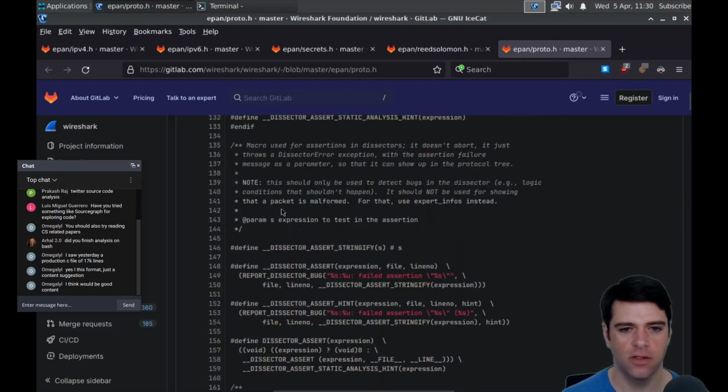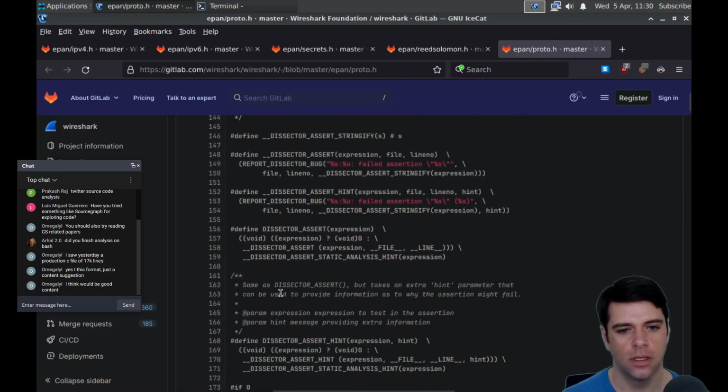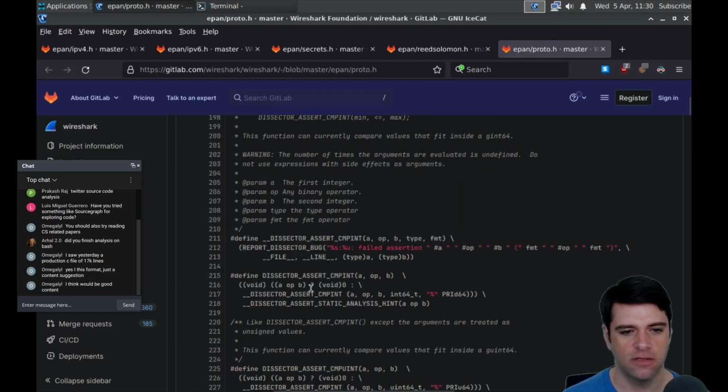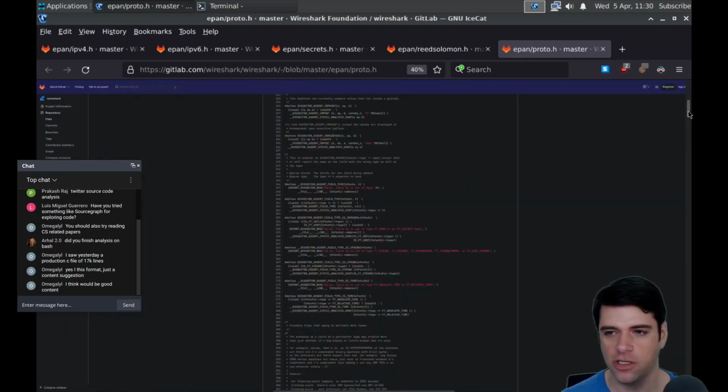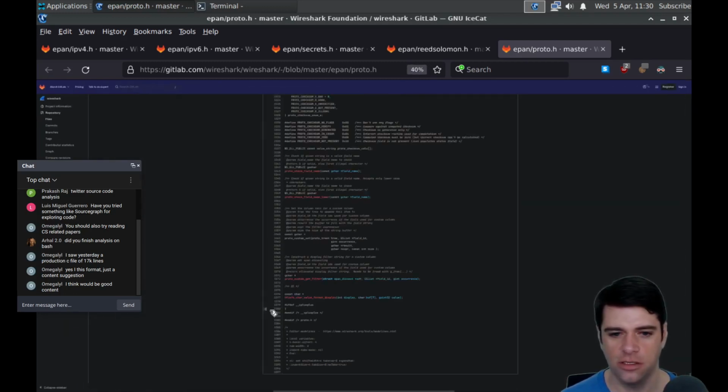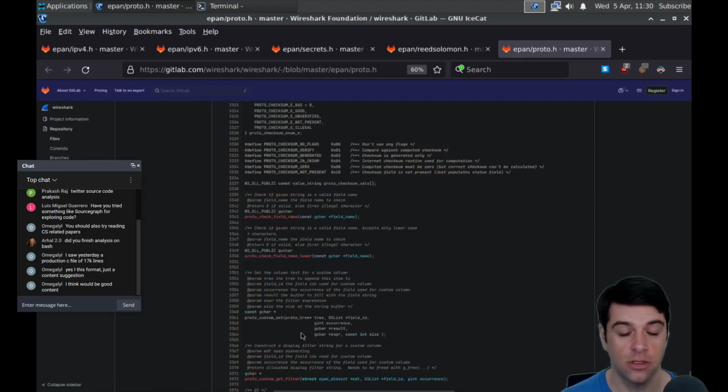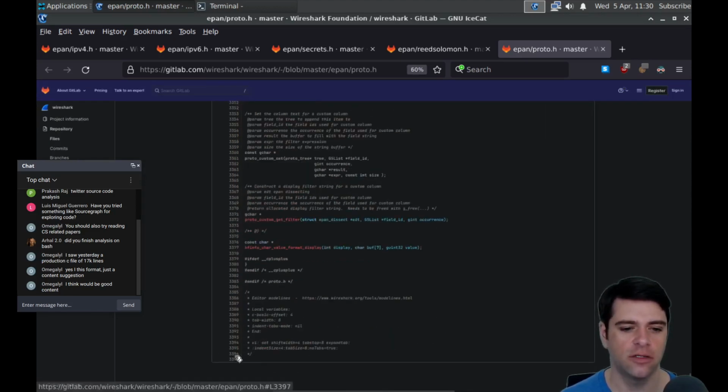The reporting errors. Dissector assert, dissector assert. I bet this is huge too. We're already 200 lines in and we're still defining some asserts. So this header is now a header that's 3397 or 3396 lines long. How big is the C file?